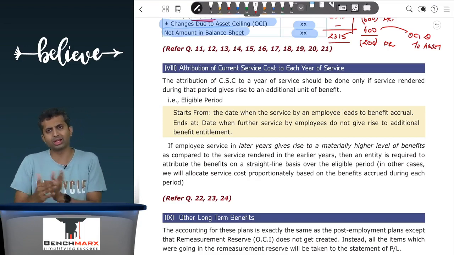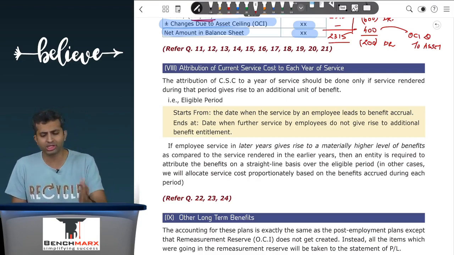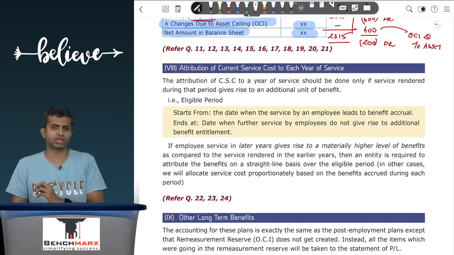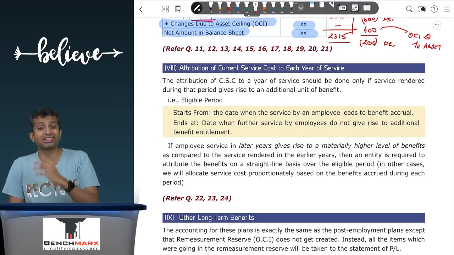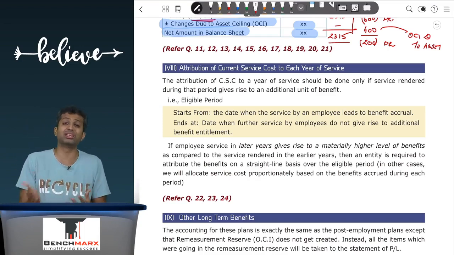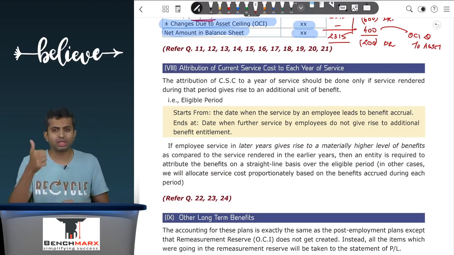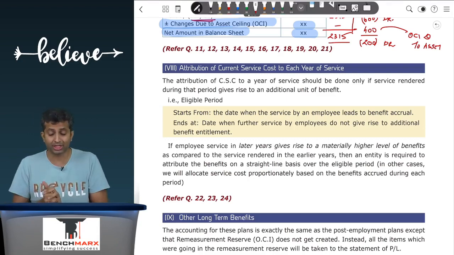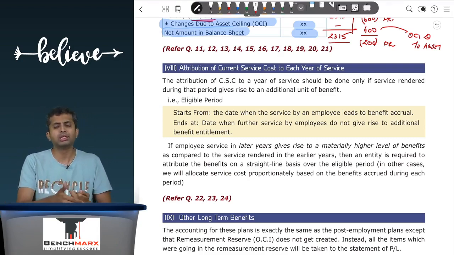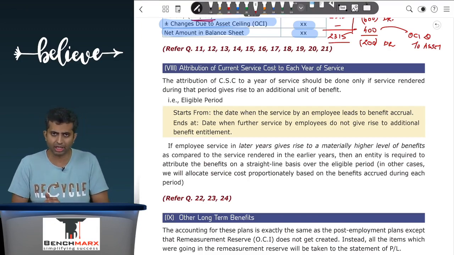But the moment you touch 35, now you continue to render service. You are giving 1 more year of service. You are 36, you are 37, you are 38. That 1 more year of service does not give rise to any additional unit of entitlement. So the attribution starts from the point where 1 unit of service gives rise to 1 additional unit of entitlement, continues till the time that additional unit of service does not further give rise to any further unit of entitlement.